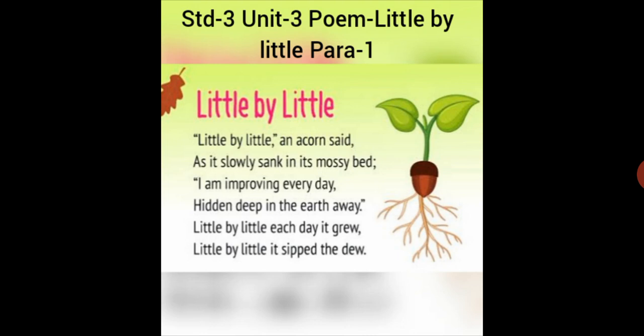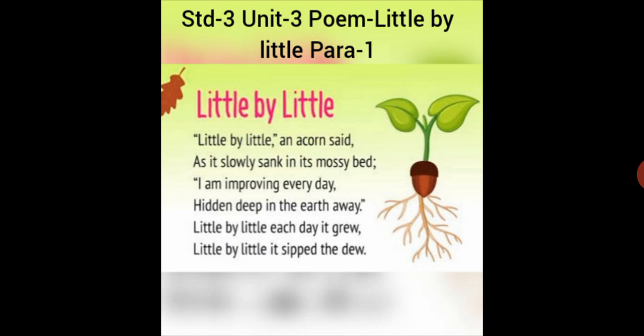A lot of nutrients, which are like, for us we need food to grow. In the same way the plants also need some food to grow, which is provided by the soil. Then a seed needs sunlight to grow, water to grow. So in the same way as we need water, we need food, the seed also needs some important ingredients which it needs to grow. So here the seed is lying inside the mossy bed. Mossy bed means inside the soil.